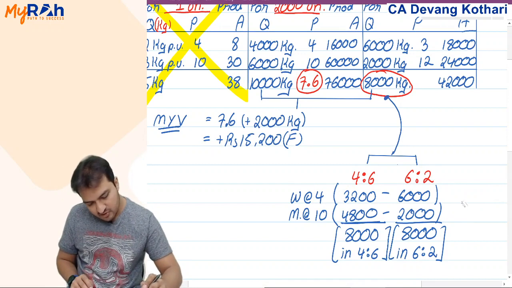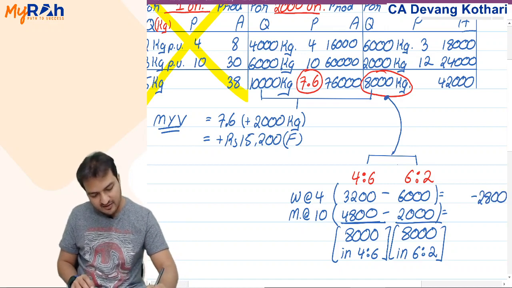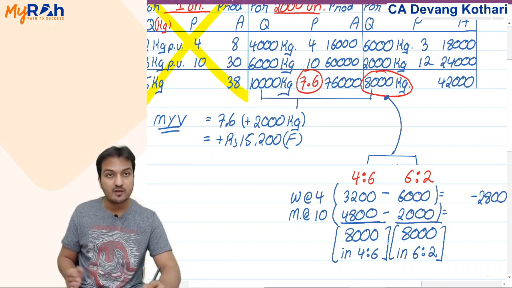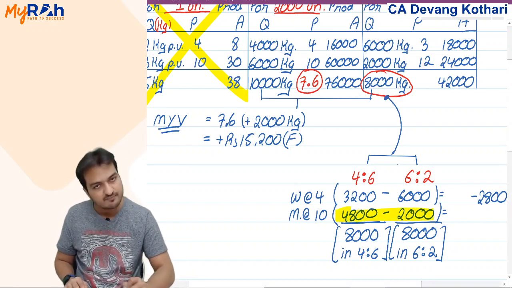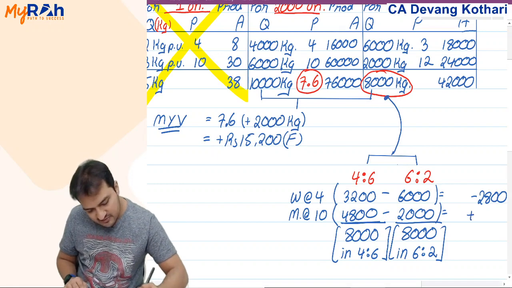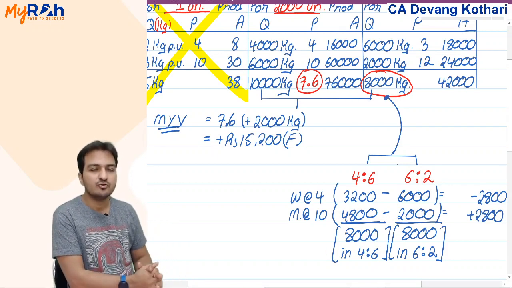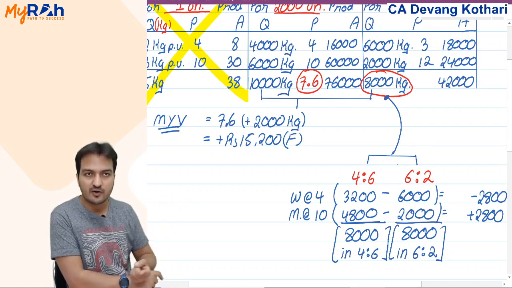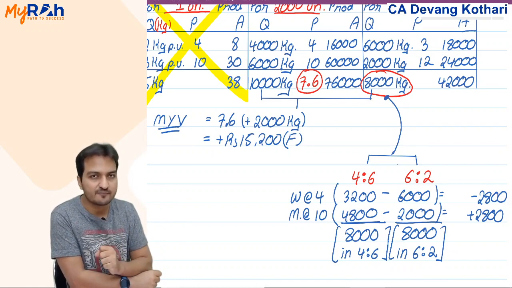Against that, milk I have given you less. How much less milk did I give? The same 2,800. So 2,800 I gave extra water, and against that 2,800 milk I saved.